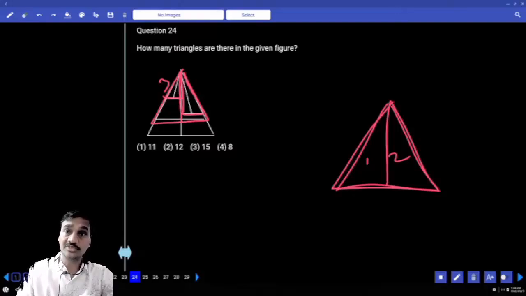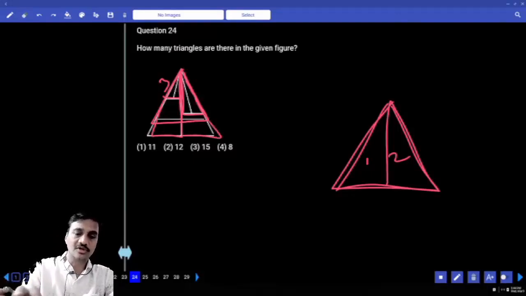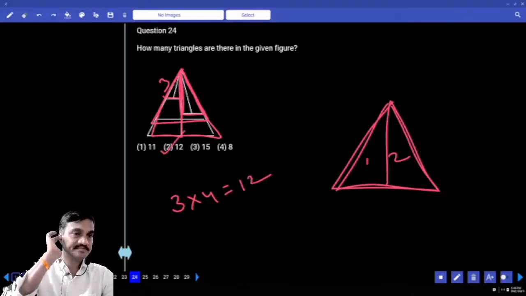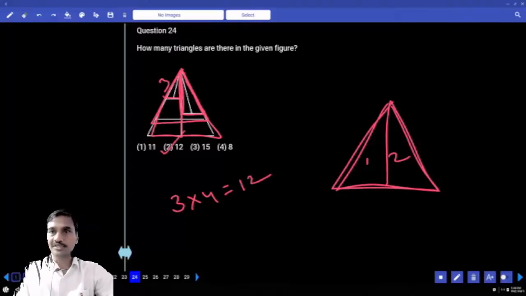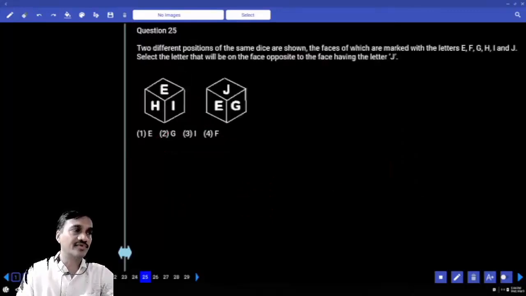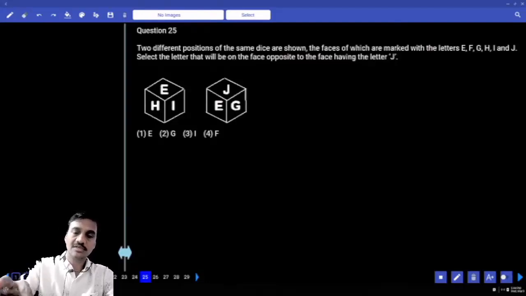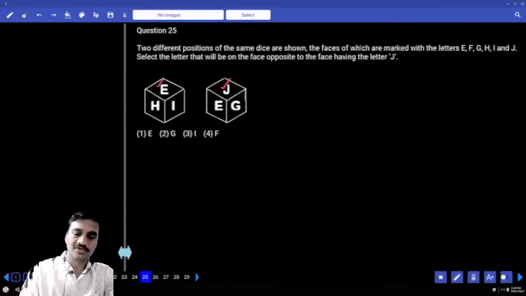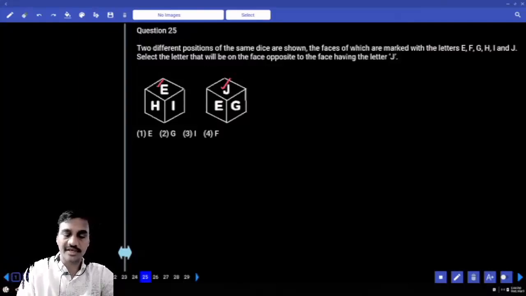అక్కడ 3 ఉంది. That means 3 triangles of, and again the biggest one is ఒకటి. Hence all together there are some 4 triangles of this one. Hence 3 into 4, that is 12, choice 2. మరి సరిపోయిందా లేదా? 12. Then coming to question number 25. Now in this 25, tell me which is opposite to J అన్నాడు. Jకి ఆపోజిట్ ఉండాలి. Jకి ఆపోజిట్ ఉంటే E ఎక్కడ ఉంది? Isn't it? And Eకి H and I ఉంది, and Eకి J and G ఉంది.